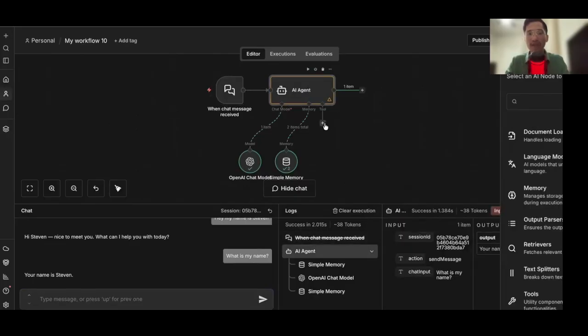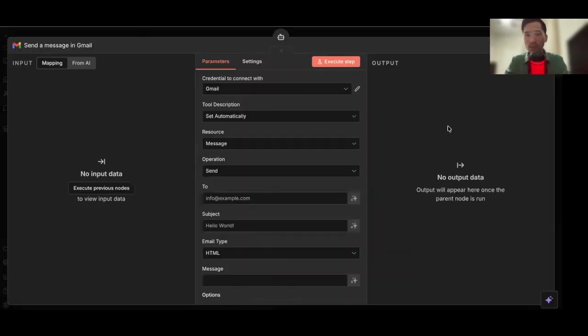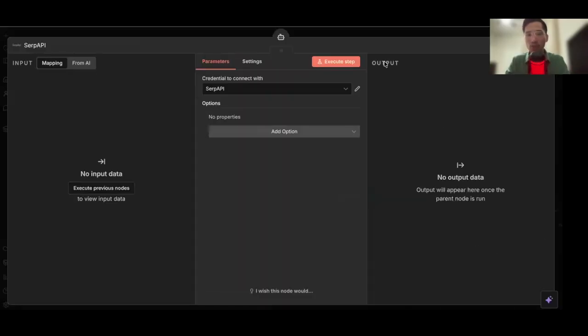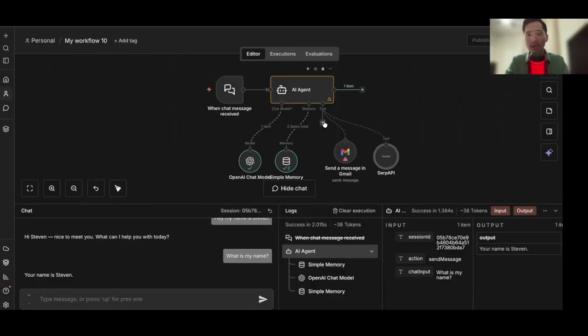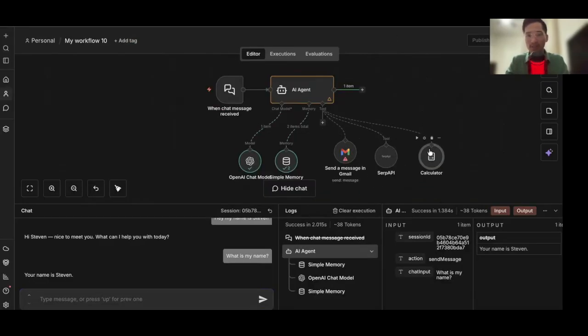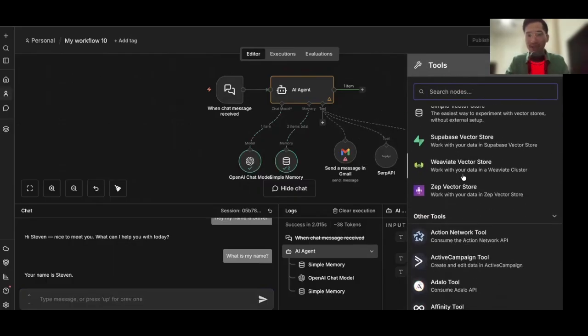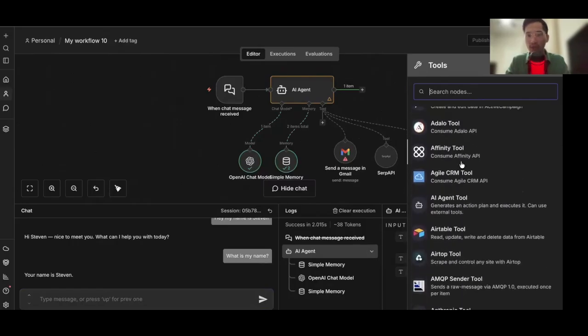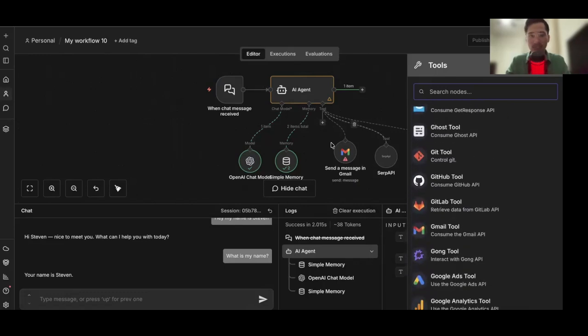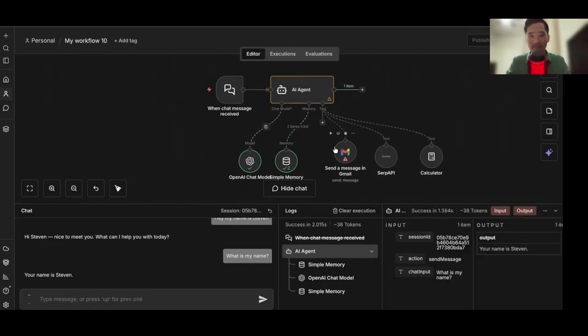Okay, and then you could add in tools, right? A Gmail tool, and then you just add in your email and then your credentials. You could do a SERP API, which is like a research tool. You could do a calculator, which is awesome, and then you could build off of this. You could do other things here. Here are all the other tools that you could add in. You could add in Supabase. You could do other things, Airtable. Endless possibilities, but this is the foundation right here.